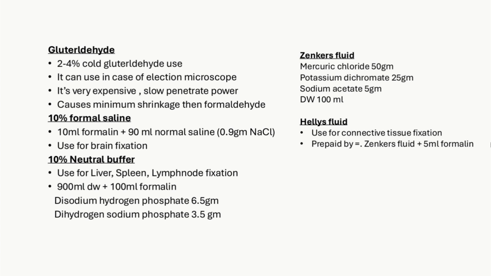Zenker's fluid: for making, we have to add mercuric chloride 50 gram, potassium dichromate 25 gram, sodium acetate 5 gram, and distilled water 100 ml. Helly's fluid is used for connective tissue fixation, prepared from Zenker's fluid and 5 ml formalin.